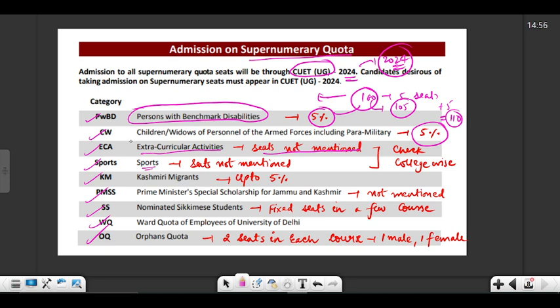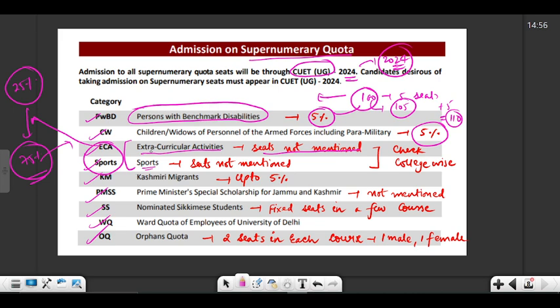What happens in these two quotas is that there is 25% weightage to your CUET score and 75% weightage to the test that they take. So sports trial they take and the extracurricular activity trial they take. So they give weightage to that trial, which is equivalent to 75%. So this is how they take admission in these two categories.